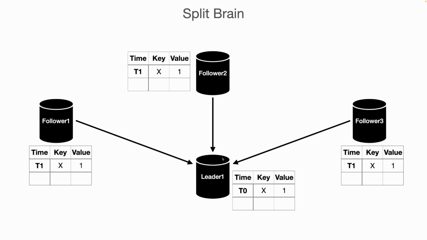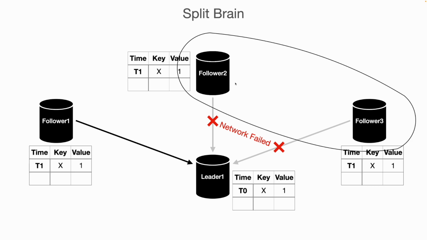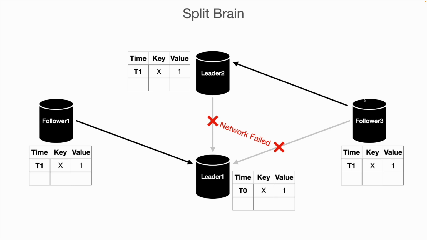Now after some time, let's suppose some network issue happens between follower 2, follower 3 and the leader 1. So follower 2 and follower 3 are disconnected from this leader, but follower 1 is still connected with the leader. From the point of view of follower 2 and follower 3, currently there is no leader in the system. So these followers will start the leader election and one of them will become the new leader. Let's suppose follower 2 becomes the new leader. After that, follower 3 starts syncing to leader 2.